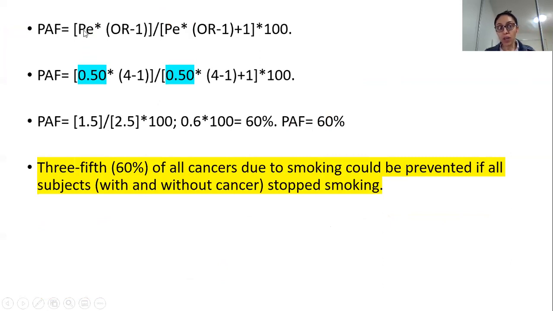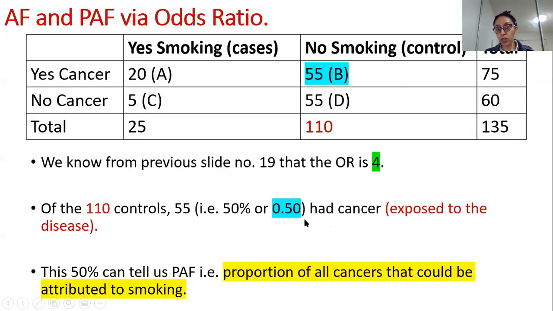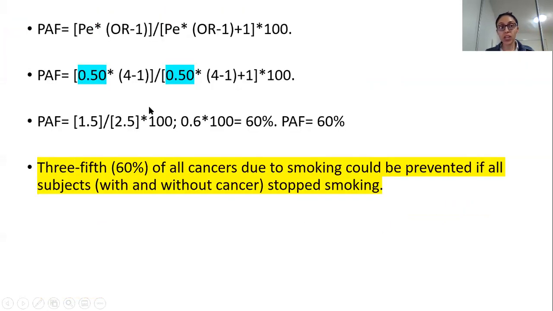Again, input it into the formula. This population exposure is basically 0.50. So your PE, population exposure, is 0.50. The odds ratio we know is 4, minus 1, and again 0.50, the odds ratio 4, minus 1, plus 1. You use the BODMAS rule whenever you do these calculations, which have lots of brackets. If you don't recall the BODMAS rule, please look at YouTube videos. That's basic maths. Then you come to PAF, which is 60%.